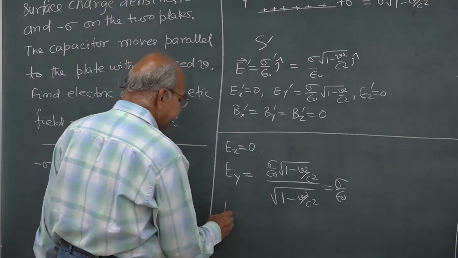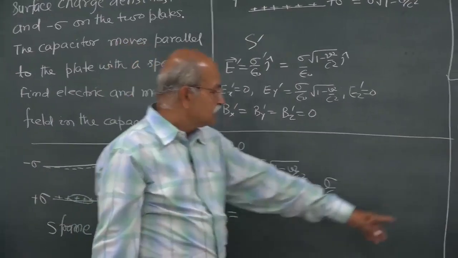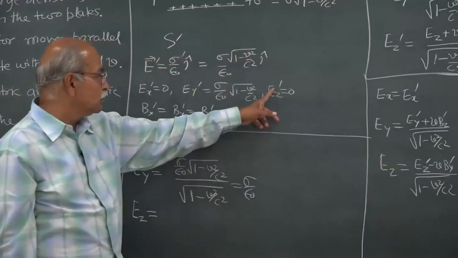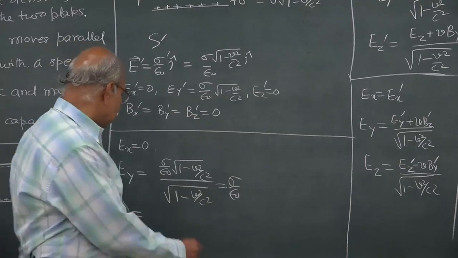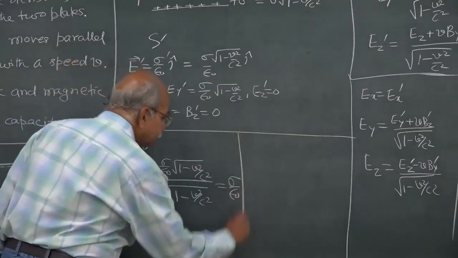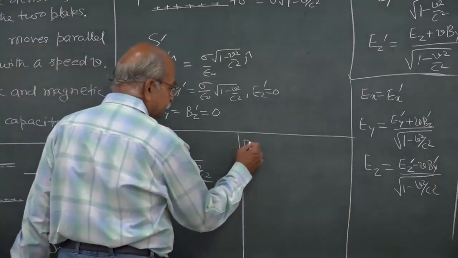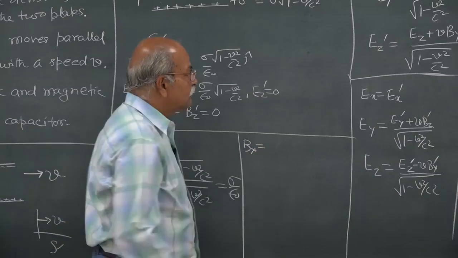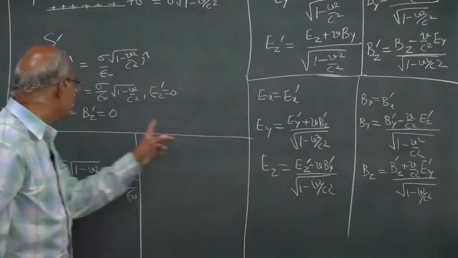Then Ez. Ez will be Ez prime 0, By prime 0. So this will be 0. So Ez is 0. Then come to the magnetic field, Bx. Bx is equal to Bx prime, and Bx prime is 0.